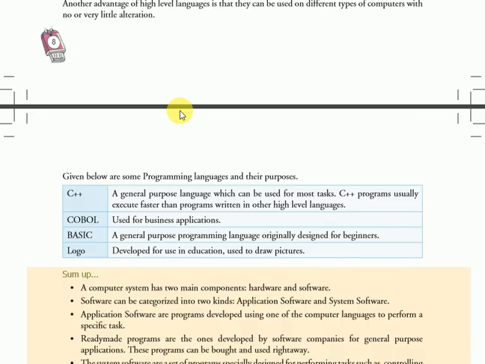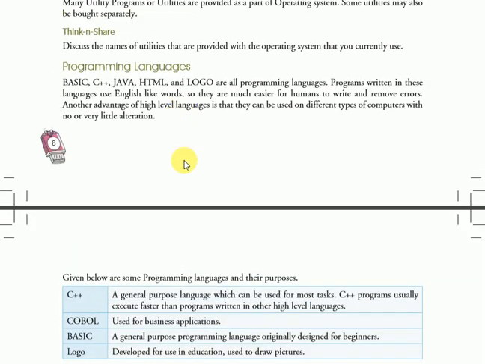Next, programming language. BASIC, C++, Java, HTML and Logo are all programming languages. Programs written in these languages use English-like words, so they are much easier for humans to write and to remove errors from. Another advantage of high-level languages is that they can be used on different types of computer with no or very little alteration. You already know about programming languages. I told you in yesterday's class that BASIC, C++, Java and HTML are all languages used to develop programs according to the user's requirements.